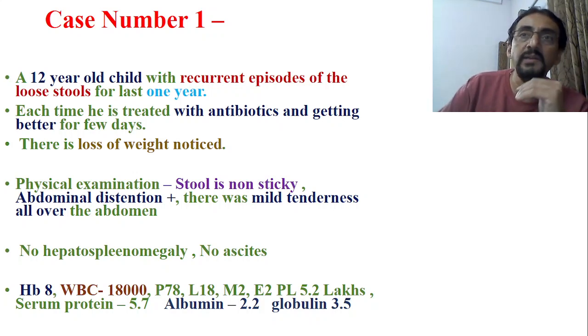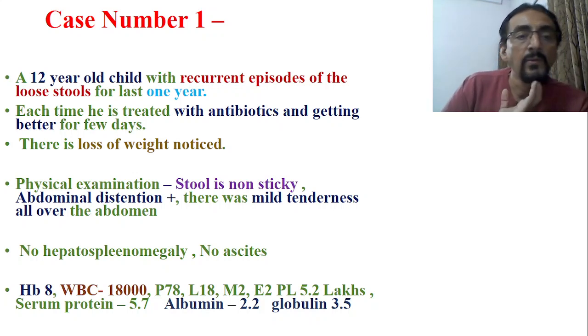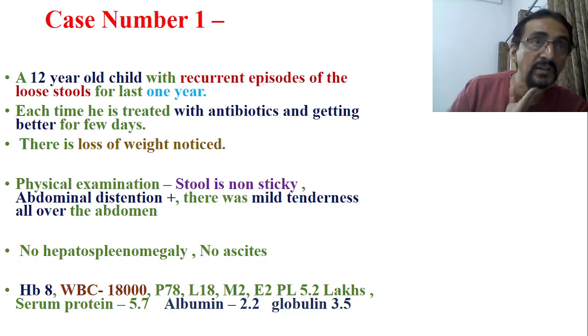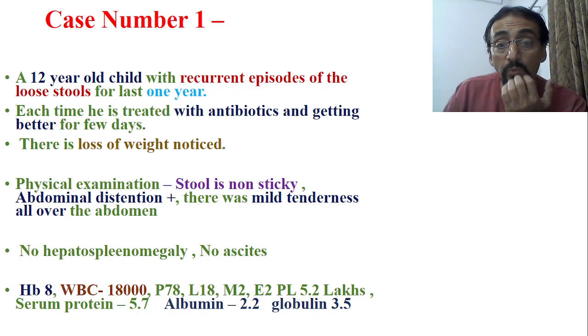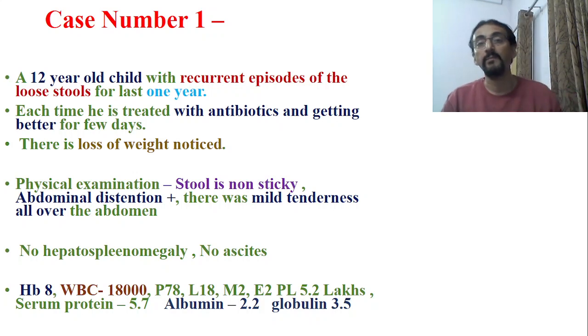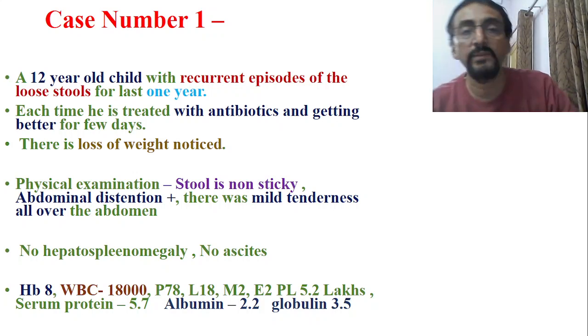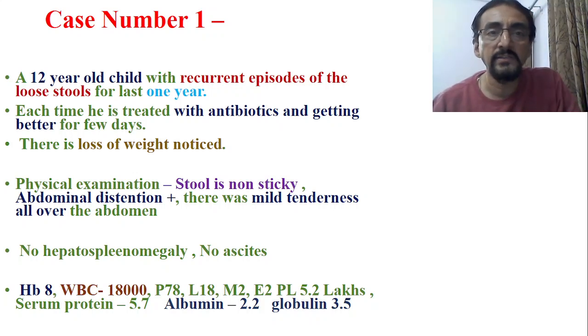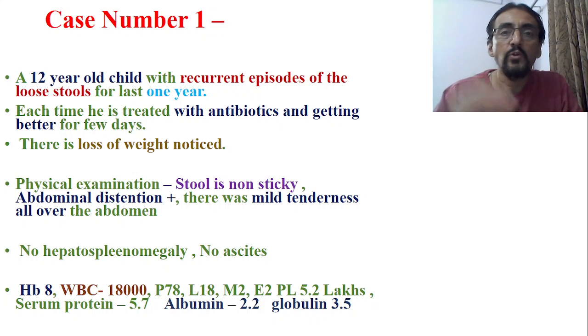Now look at the HB. HB is 8. WBC is 18,000. Polymorph 78, lymphocytes 18, monocytes 2, eosinophils 2, platelets 5.2 lakhs. Serum protein is 5.7. Albumin is 2.2 and globulin is 3.5. This is the total presentation of the patient. Now you have to apply all your knowledge so far that you have learned to understand this case. So go step by step.